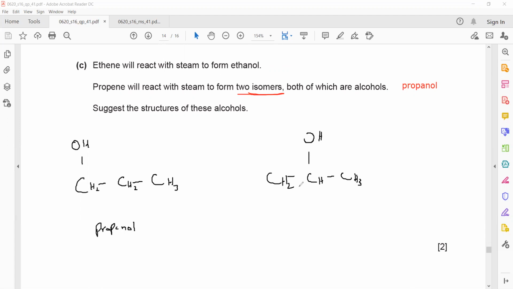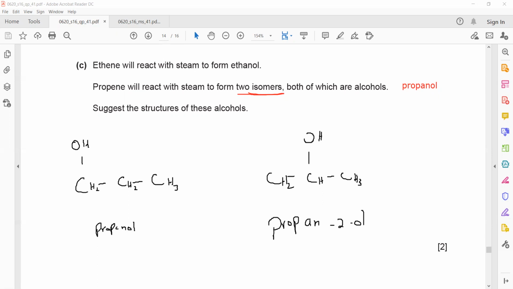It's prop because of 3 carbon, an because they have a single bond, and second is the position of OH. So it is propan-2-ol. Is it clear? The two isomers of propanol: you just change the position of OH. So propan-1-ol and propan-2-ol are isomers of each other. Okay.